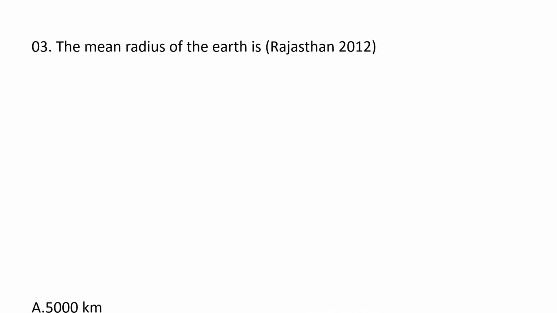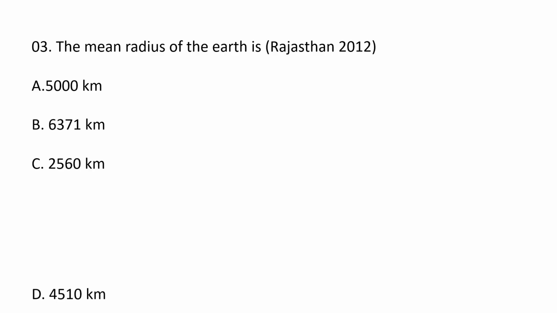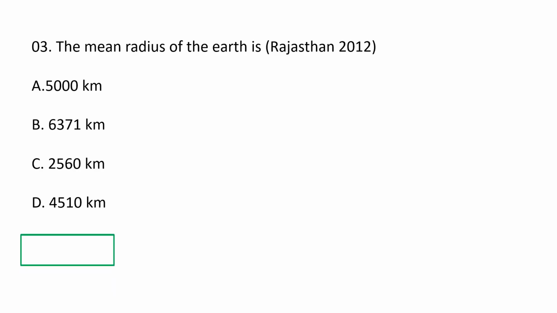Next question. The mean radius of the Earth is. All these are very simple questions. A, 5000 kilometers, B, 6371 kilometers, C, 2560 kilometers, and D, 4510 kilometers. The mean radius of the Earth is 6371 kilometers. B is the correct option.